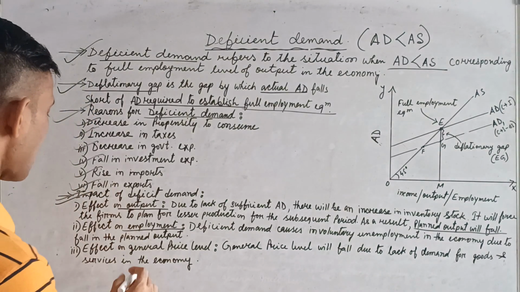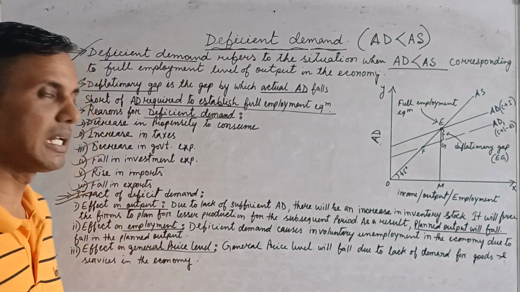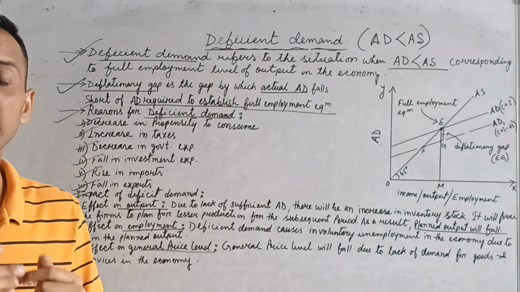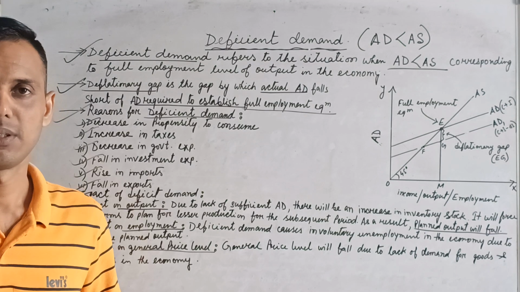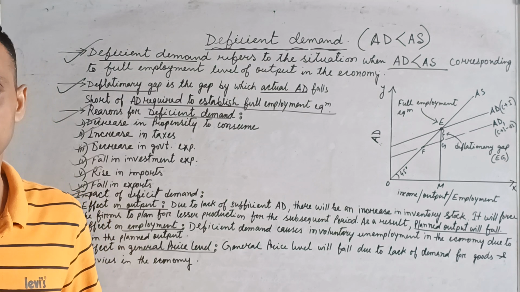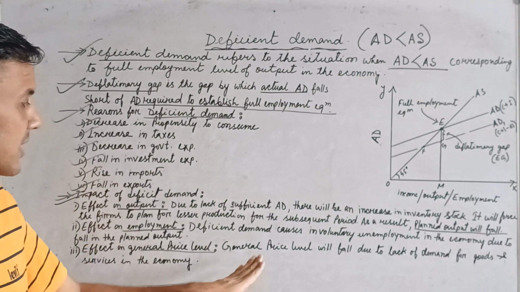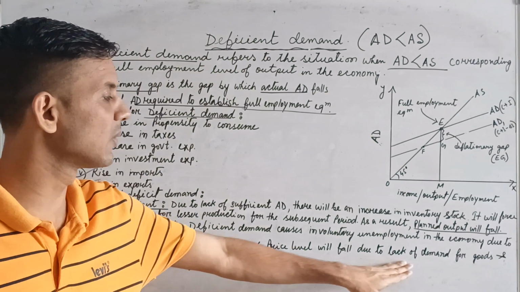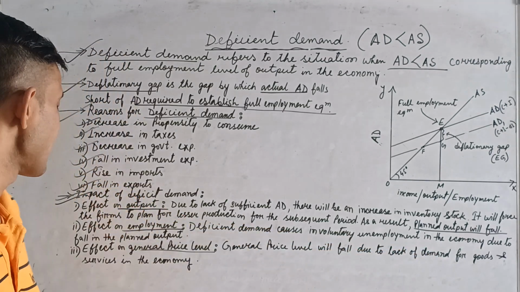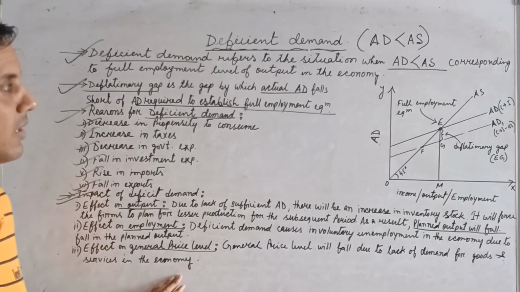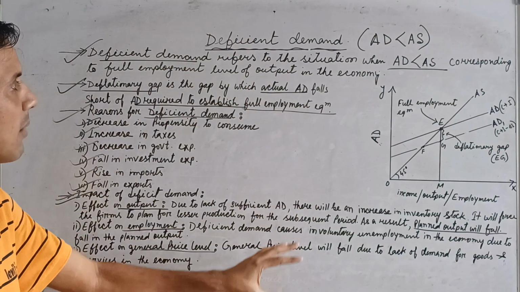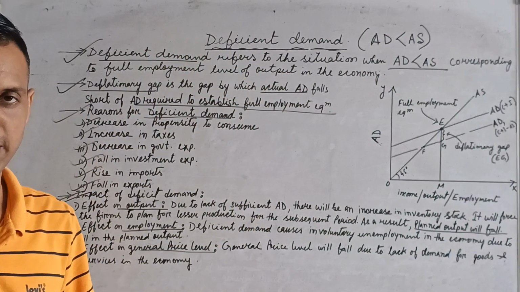And the last is effect on general price level. Very simple. When there is less demand or demand decreases, then definitely price will decrease. General price level will fall due to lack of demand for goods and services in the economy. Okay, so this is all about the deficient demand.